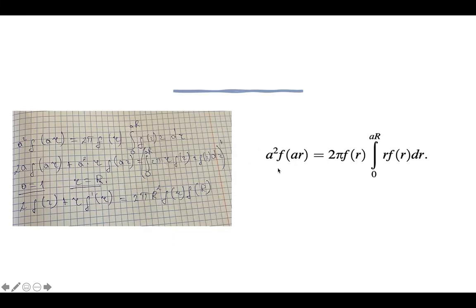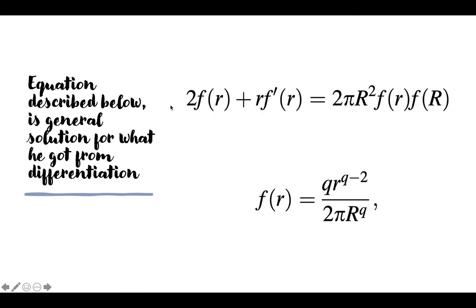I also tried to solve this integral, and I got the same answer as he got. The equation described below is the general solution he got from the differentiation. Now, remember this equation.